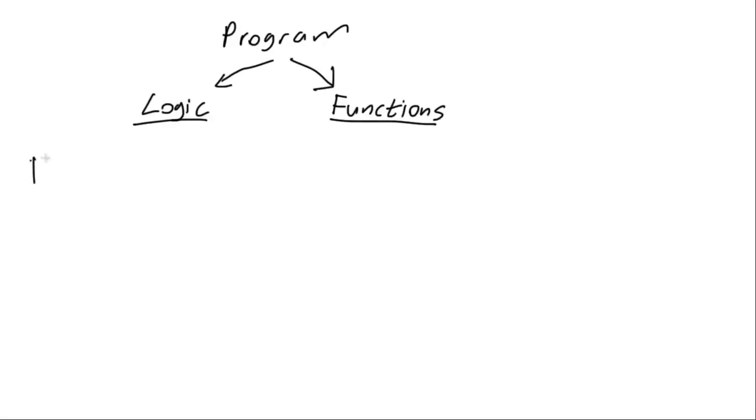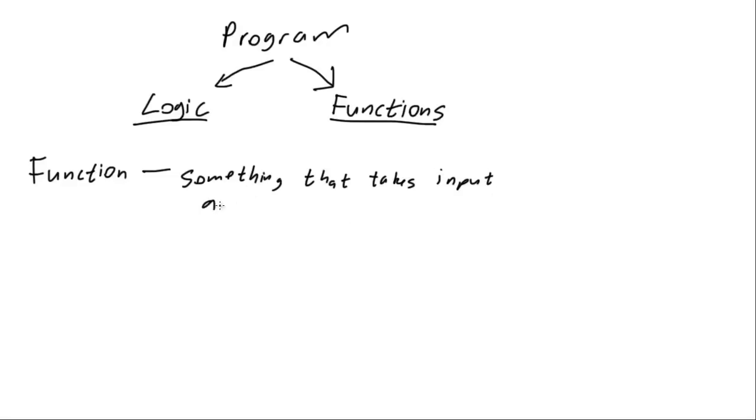First, I think we should start out with a definition of what a function is. A function is very similar to a mathematical definition of a function: it's something that takes an input or inputs and has an output.